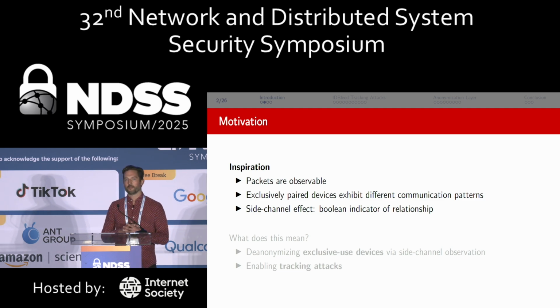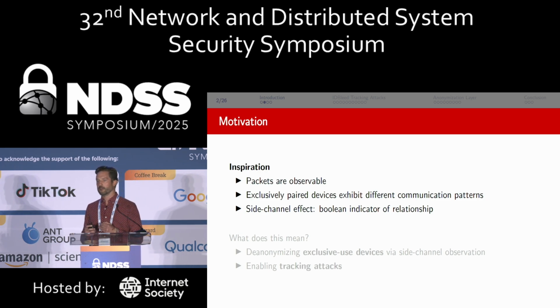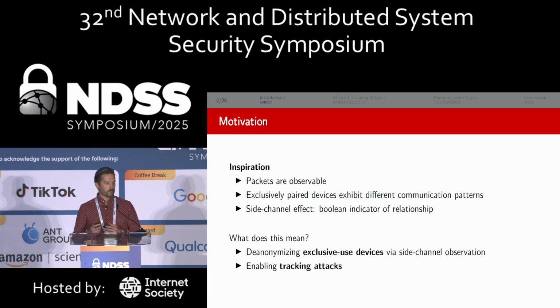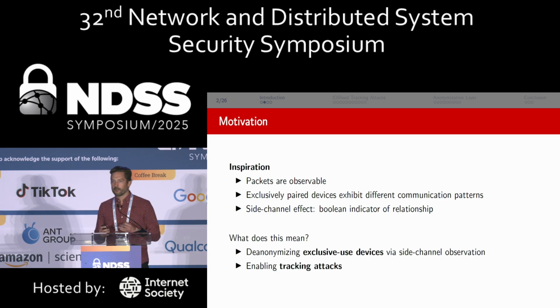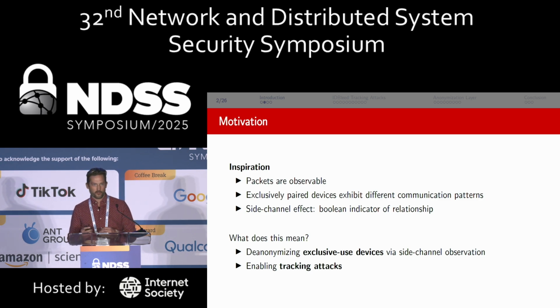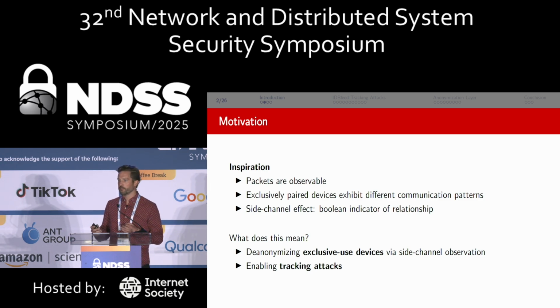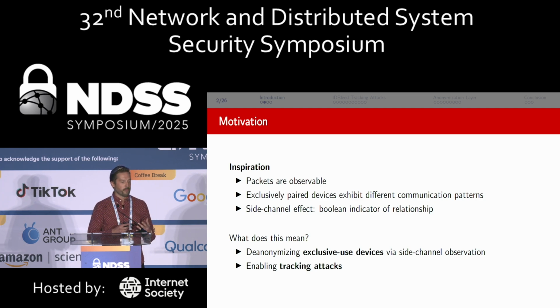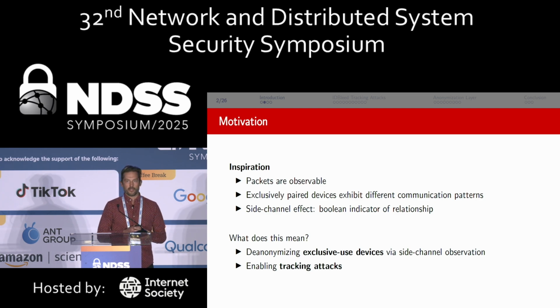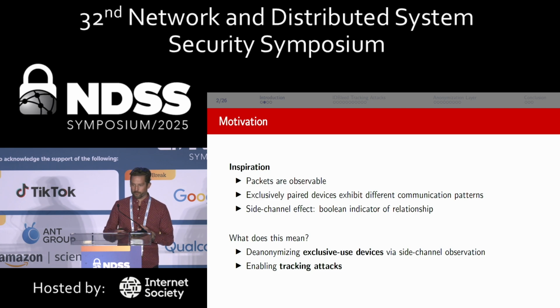And what we basically came up with is this side channel effect, or basically this Boolean indicator of the relationships of these trusted devices. So what does this mean? We can de-anonymize these exclusive use devices, which we define basically as devices or systems that have a one-to-one or a one-to-many relationship previously trusted, by observing this side channel. And this is going to enable our tracking attacks.